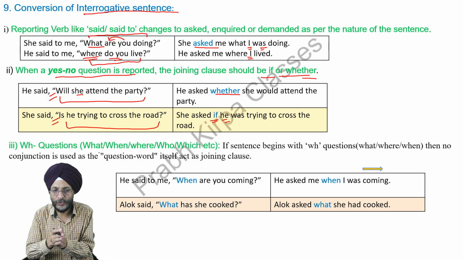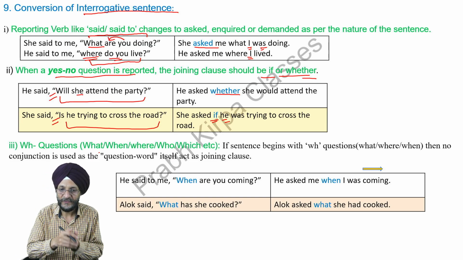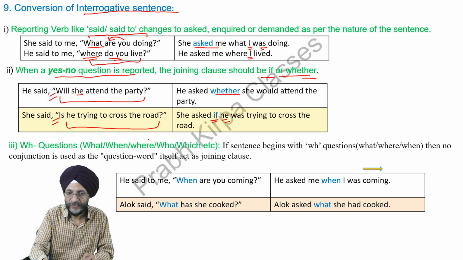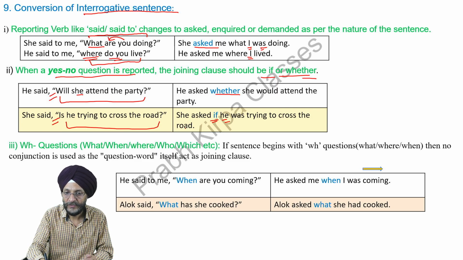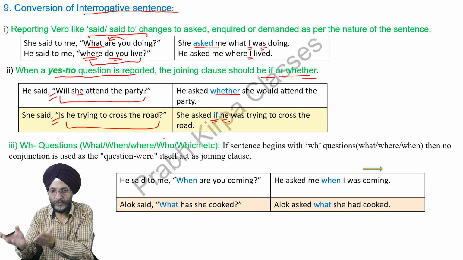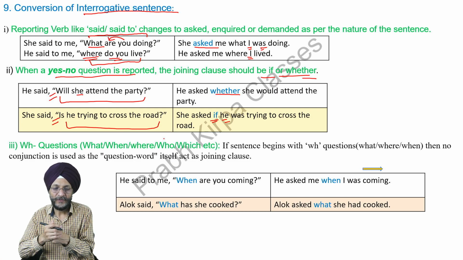Then there may be other questions, as already told, which are called WH questions, which start with what, when. What are you doing, when will you come, where are you going, who was on your mobile.